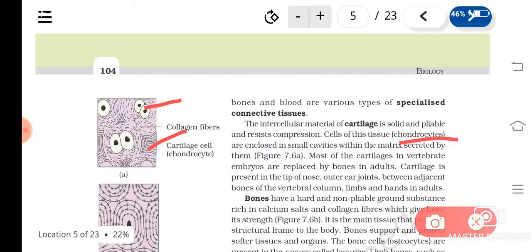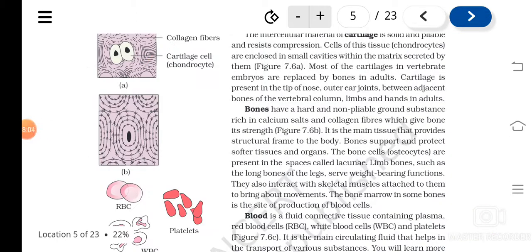Is it clear? Now next is bones. Bones also have a hard matrix, harder than cartilage, and it is rich in calcium salts, calcium phosphate, etc., which gives the bone more strength. They form the structural frame of the body, and they protect the various organs. Almost all vital organs are protected by bones, and the cells of bones are known as what?